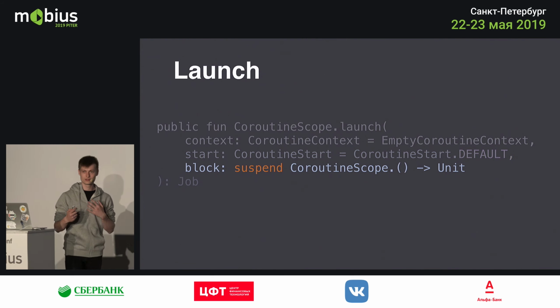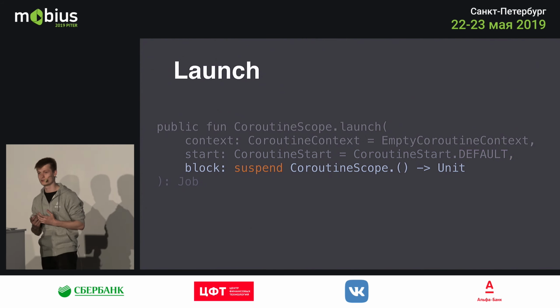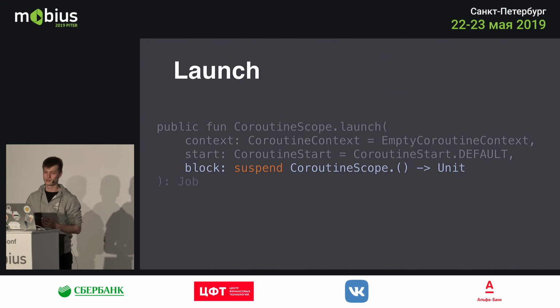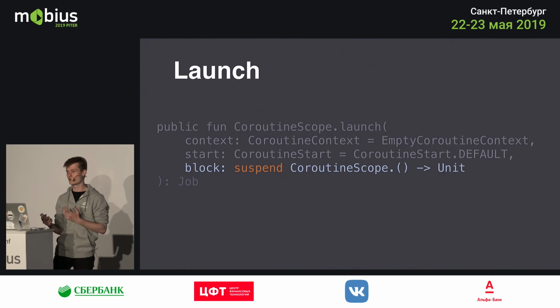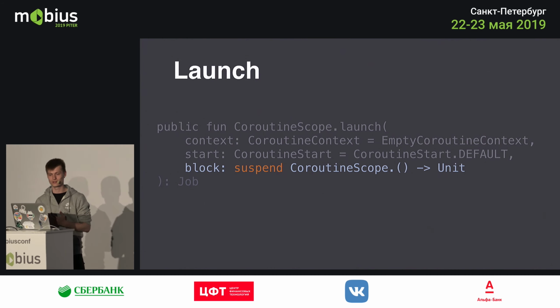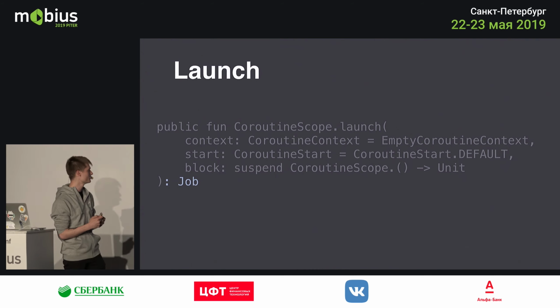And finally, the most important thing you would use is the CoroutineScope extension function type parameter, which is called the block. So this is the block of code which gets executed in a different function. But this launch block returns something called a job.